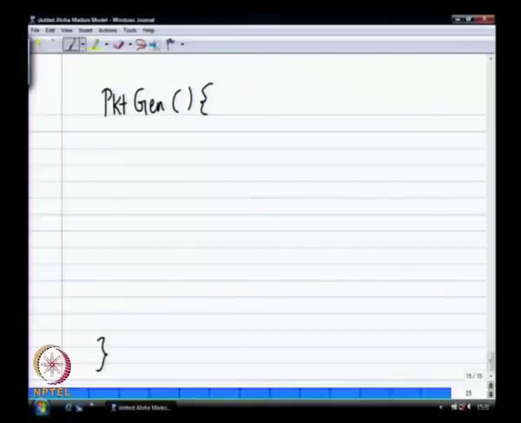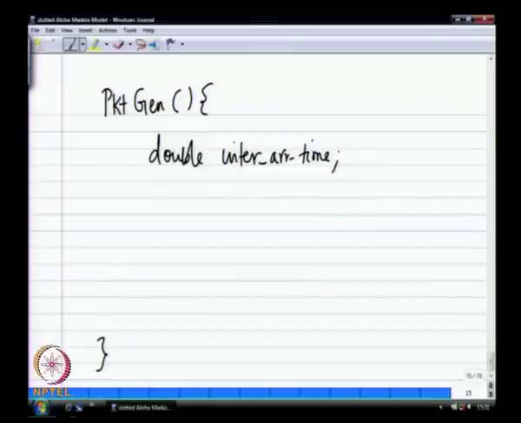So we take an inter arrival time, which is a double, and then we say E equals new event, where this is some name for it, and let us say generate packet.